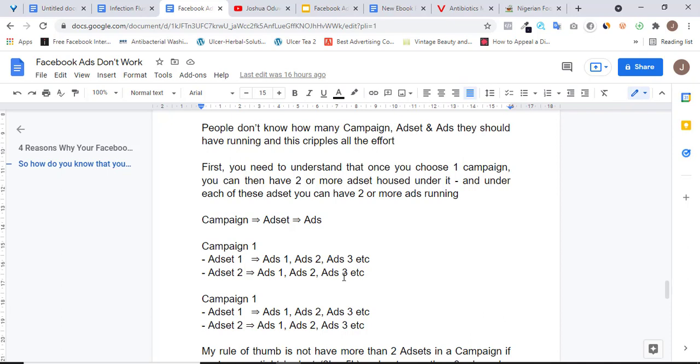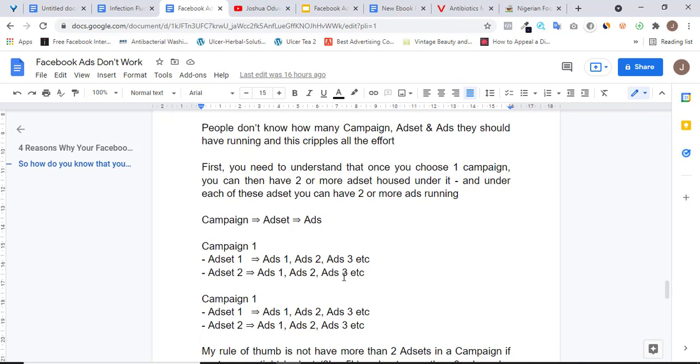Now, this is where the error comes in. Most people set up a campaign and they have about 3-4 ad sets running under one campaign, and possibly also 3-4 ads under each ad set, and this is going to clog the system for them. It's going to clog the Facebook algorithm, because you're giving the algorithm too much workload to do. You're giving it 4 ad sets, and you're giving each ad set about 3 or 4 images to run with at the same time. You are just going to be pumping in money without getting significant results.